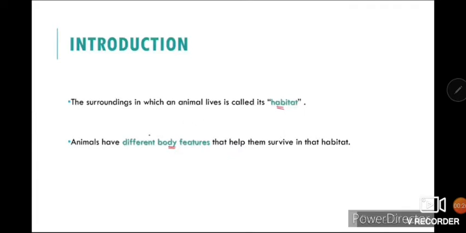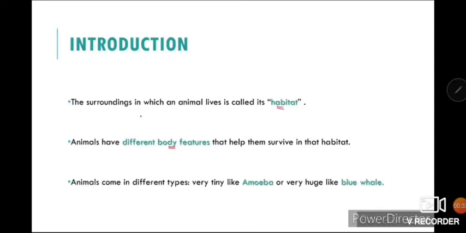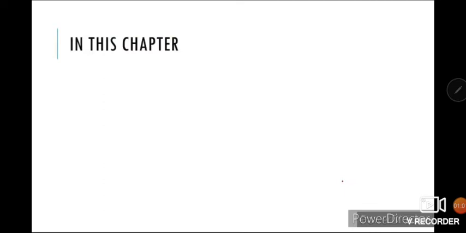Those special features which help them to survive in the habitat are known as adaptations. Animals come in different types. Few are very tiny, like amoeba, which is made up of just one cell, and we call them unicellular organisms. Others are very huge, like the blue whale. Organisms which are made up of so many cells together, we call them multicellular organisms. Plants, animals, blue whale, these are multicellular organisms.